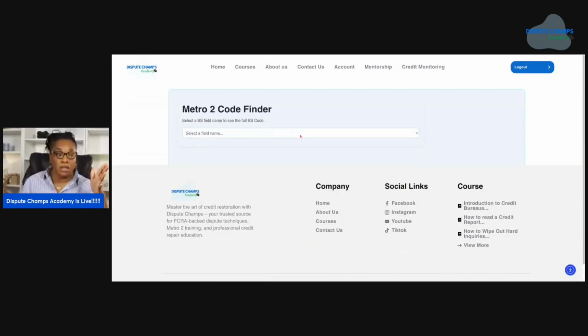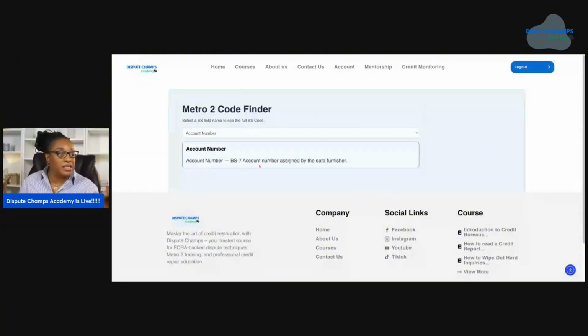So if you're doing something real quick and you just want to get to it and see what the Metro 2 code is for XYZ, you can go to this widget in the toolkit. So if you want to see what the account number Metro 2 code is, it's going to tell you here: account BS7, account number assigned by data furnisher.